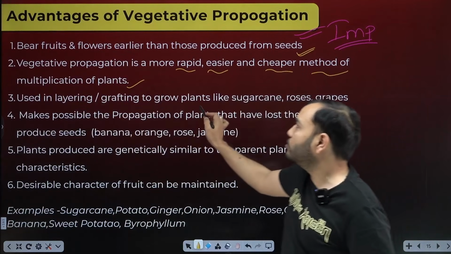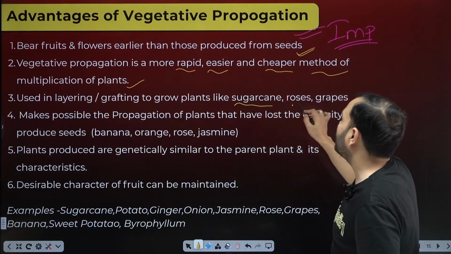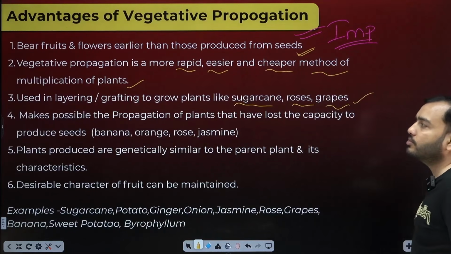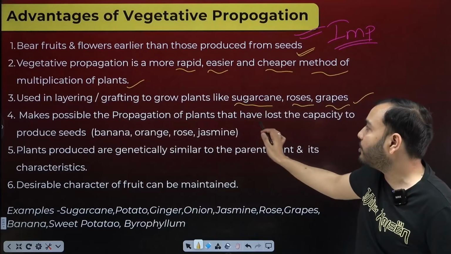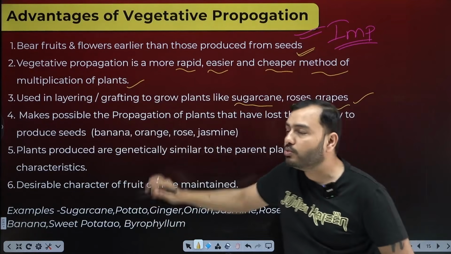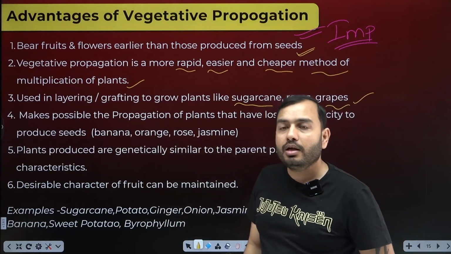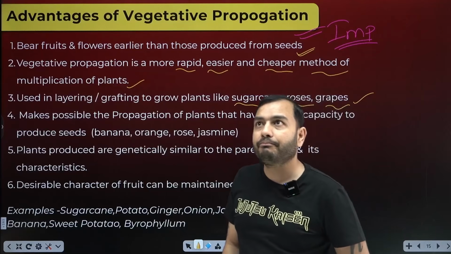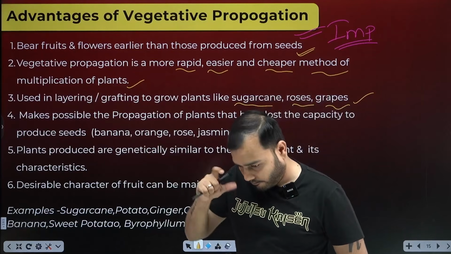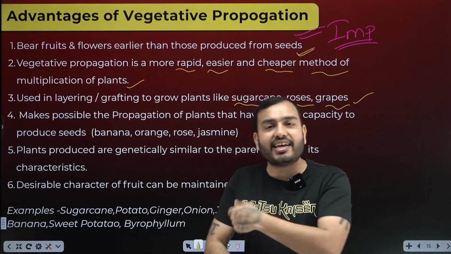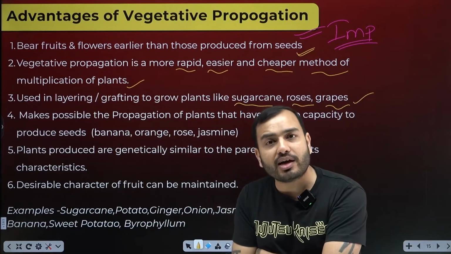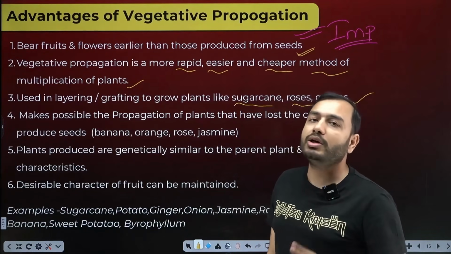Layering and grafting are used to grow plants like sugarcane, roses, grapes. What do we use in this? We use layering and grafting. They make possible the propagation of plants that have lost the capacity to produce seeds. Have you eaten banana? There are no seeds in the banana here. So how will my banana form? How will the banana tree grow? It doesn't have seed. So what will be the method?